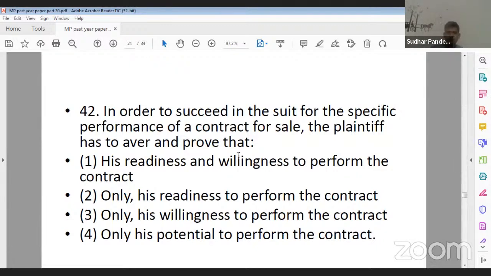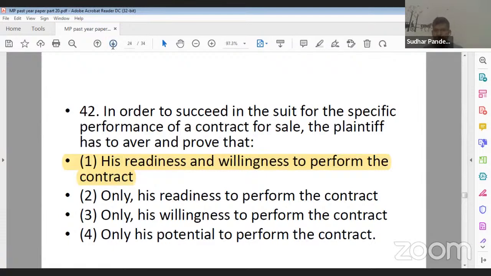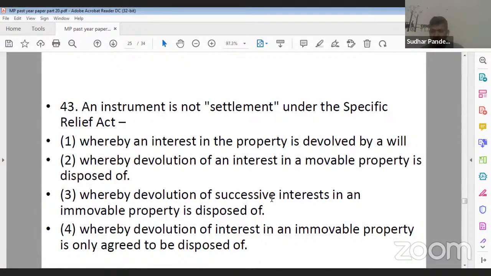Now, what should be the correct answer of question number 42? Yes, option 1 is the correct answer. Yes, both of you are correct, Harshvardhan ji, Vinny ji. Chaliye, let's move further. Next question, question number 43. Ankita Gupta ji, option 1 is the correct answer for 42.